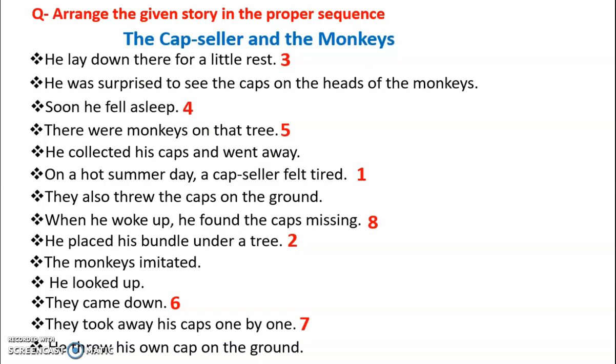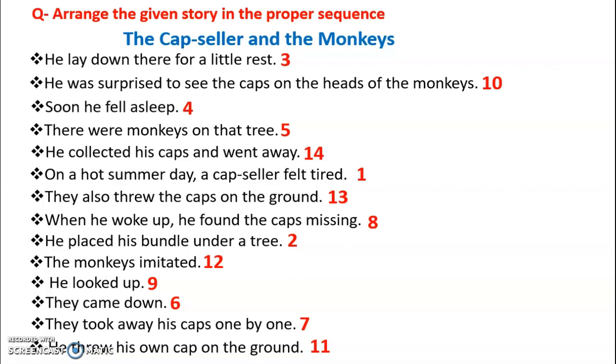Number 8, when he woke up, he found the caps missing. Number 9, he looked up. Number 10, he was surprised to see the caps on the heads of the monkeys. Number 11, he threw his own cap on the ground. Number 12, the monkeys imitated. Number 13, they also threw the caps on the ground. And the last sentence is left, that is, he collected his caps and went away.